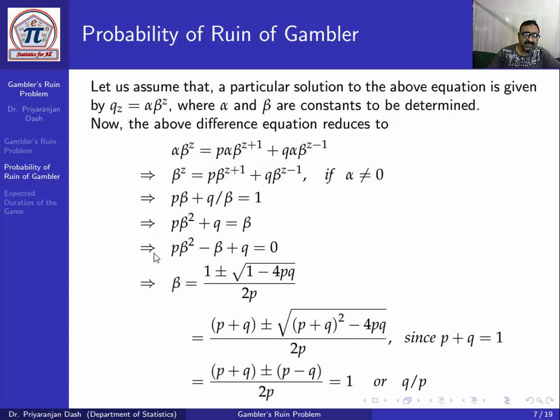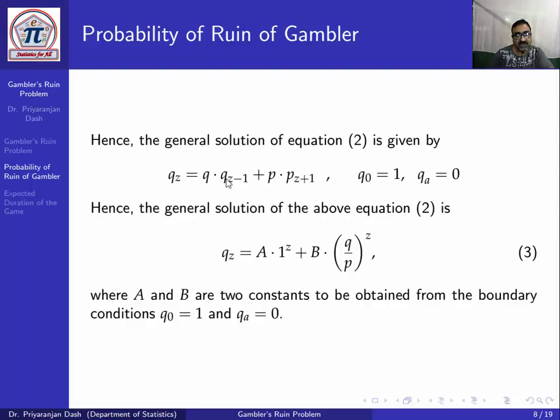Now solving this, we get two values of beta. So beta equal to 1 or q by p. Here we put p plus q in place of 1, and here also p plus q whole square in place of 1, to make it a complete square. Then solving, we get beta equal to 1 or q by p, two values of beta. So the particular solution of the difference equation can be put in this form.